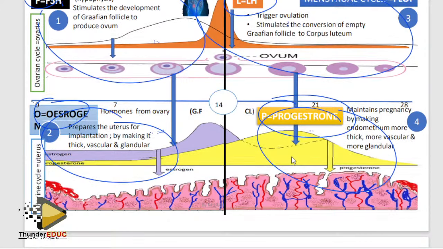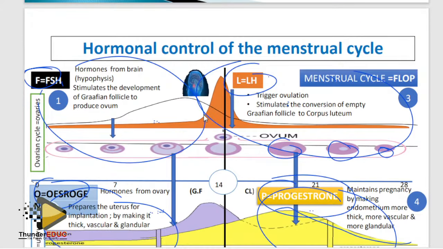Okay, now they ask you, did the fertilization take place? What are you looking at when they ask you that? Look at the level of progesterone. If it drops, no. Look at the endometrium. If it shrinks, menstruation is there? No. Look at the corpus luteum. If it becomes smaller, then fertilization did not take place. Please know that.